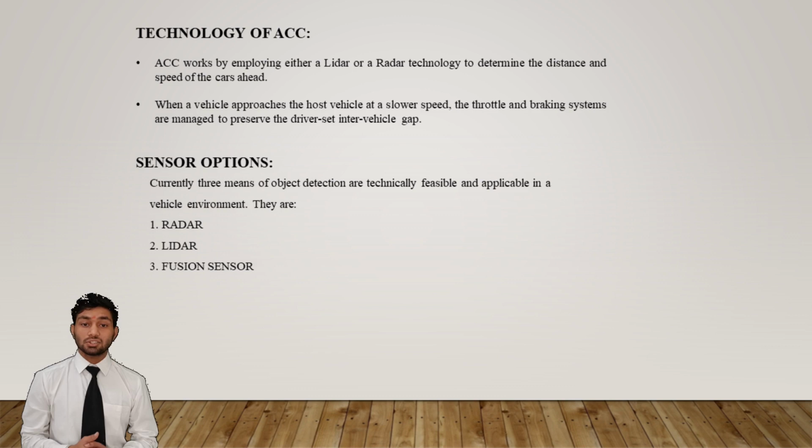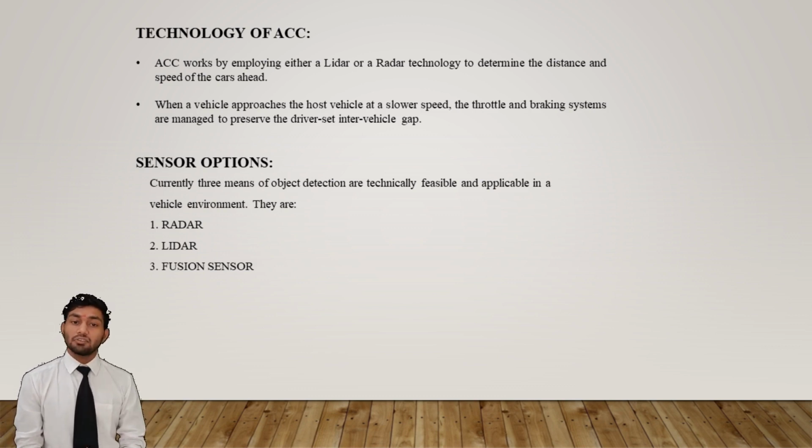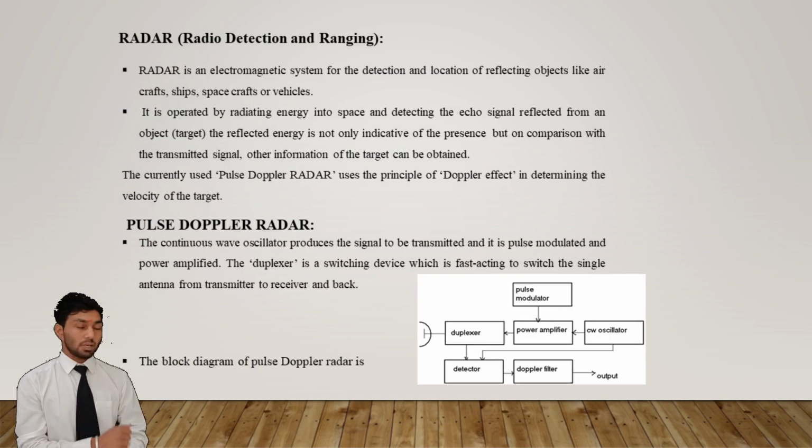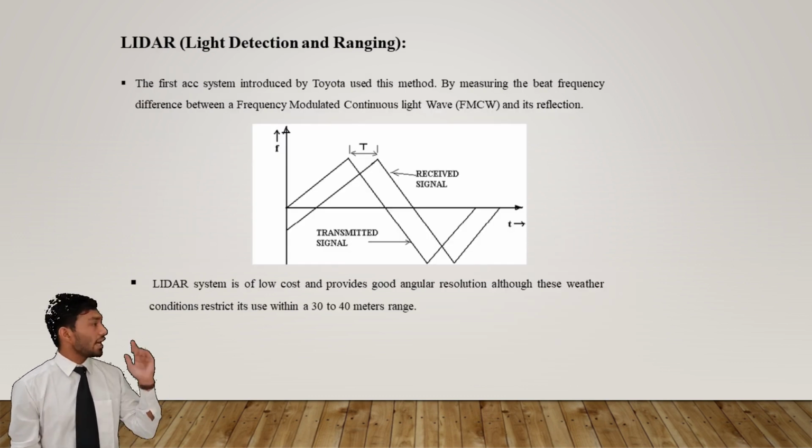There are some sensors used in a car. First, radar; second, LiDAR; and third, fusion sensor. Let's see them one by one. Number first is radar. Radar stands for radio detection and ranging. It is an electromagnetic system for the detection and locating of reflecting objects like aircraft, ships, spacecraft, and vehicles. The currently used radar is pulse Doppler radar, which uses the principle of the Doppler effect in determining the velocity of the target.